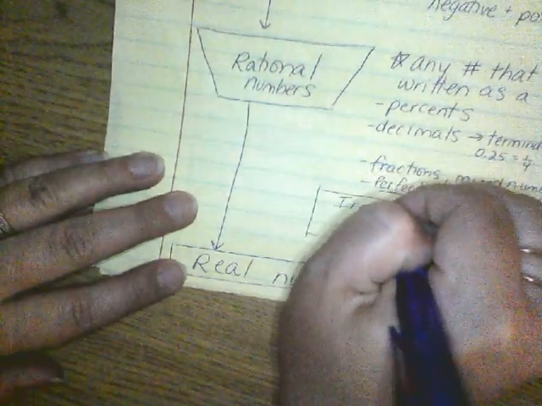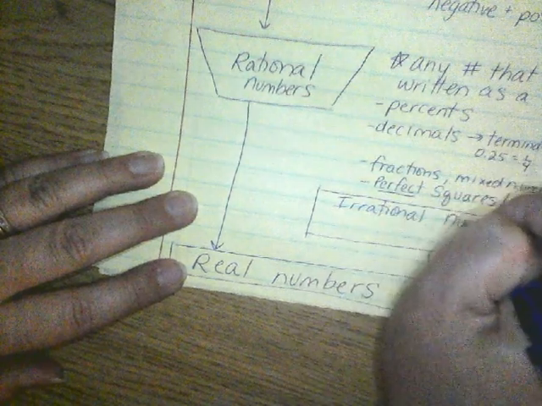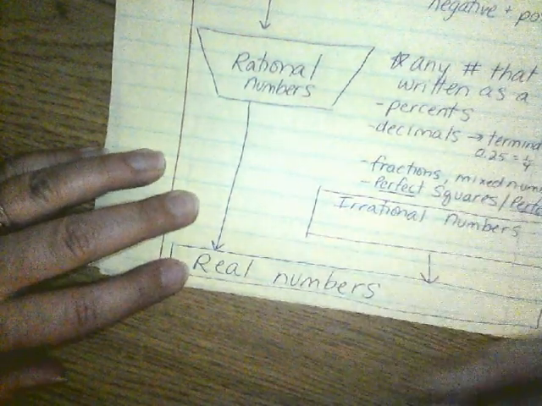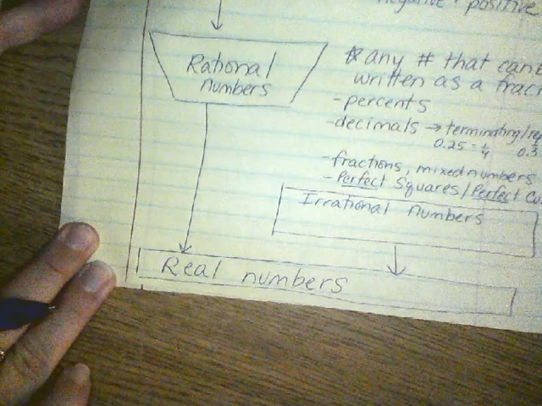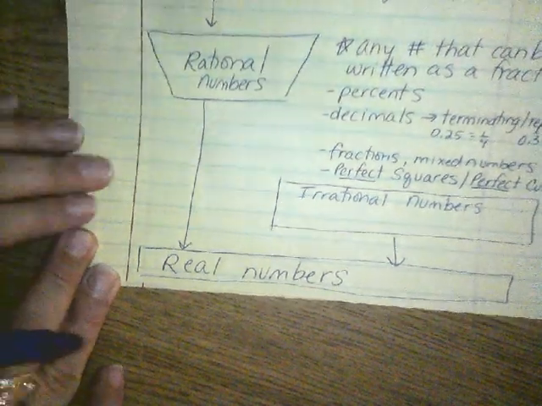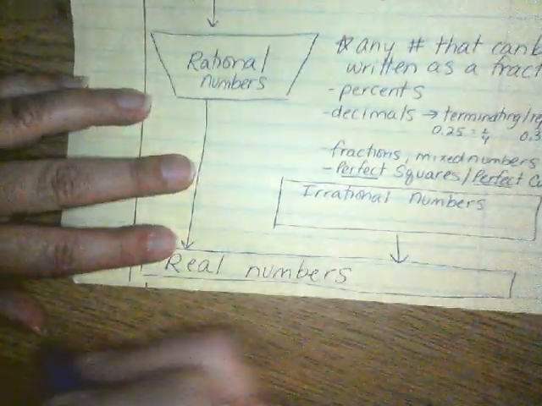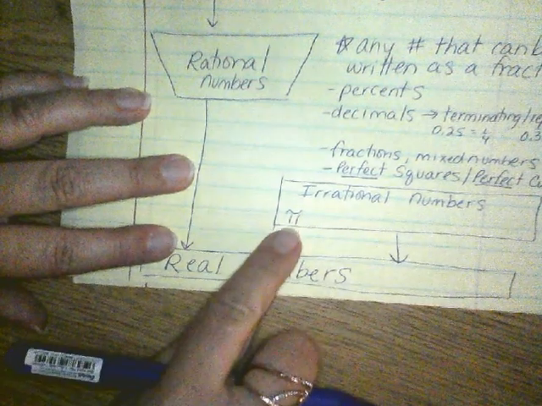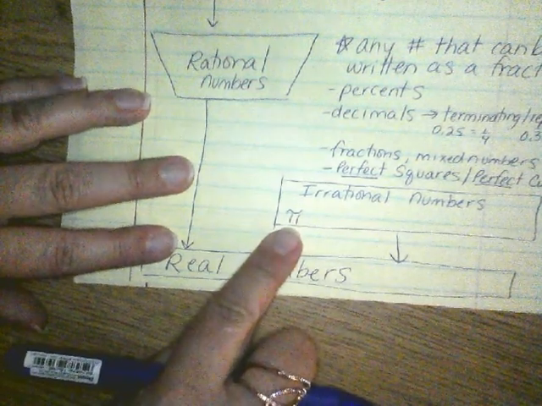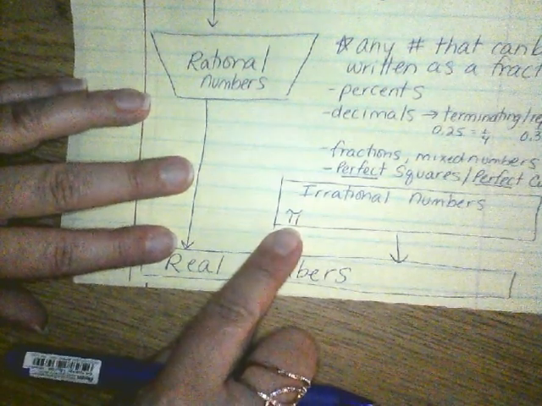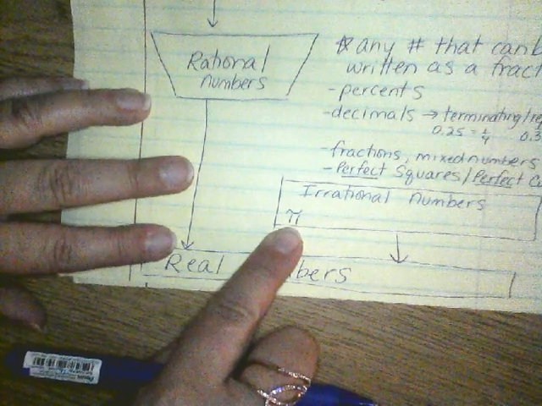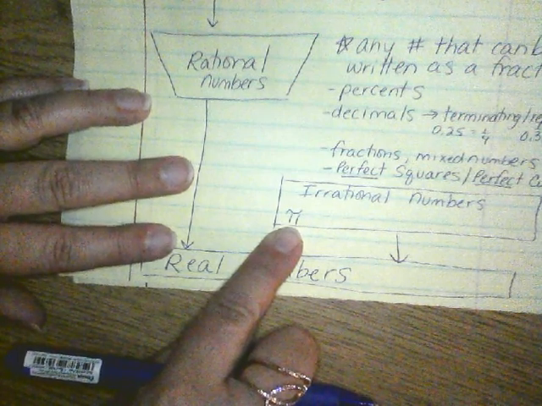So, irrational numbers. We've talked about them. They're not new. You've seen irrational numbers before. Like this number right here, or that symbol. Does anybody know what that symbol stands for, Crystal? Pi. Very good. The value of pi does not terminate. It does not repeat.